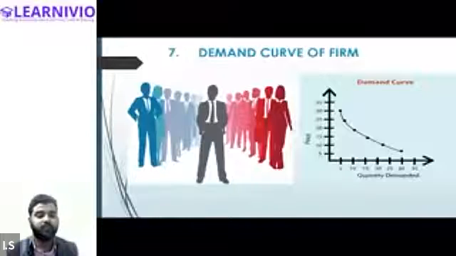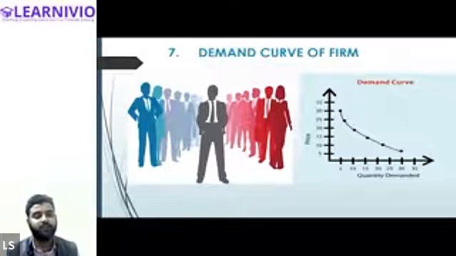Tell me about the demand curve. What kind of demand curve do we have in monopolistic competition, and what kind of demand curve will we have in perfect competition? In monopolistic competition, the demand curve is downward, and in perfect competition, the demand curve is upward.